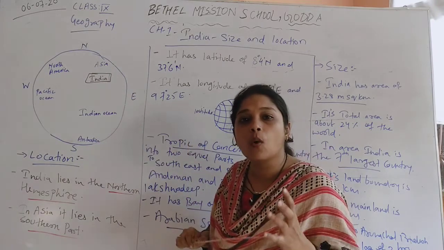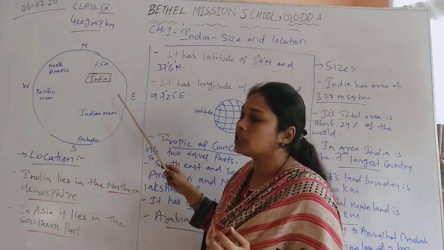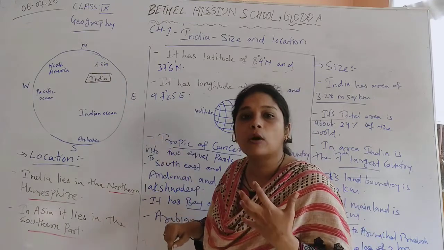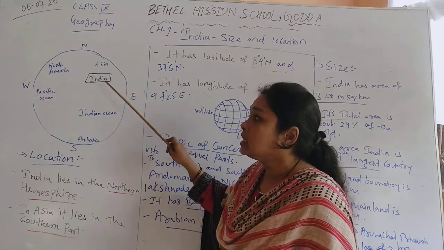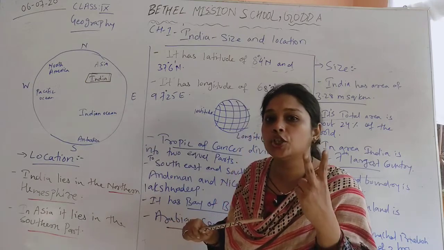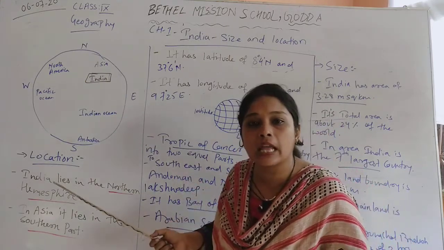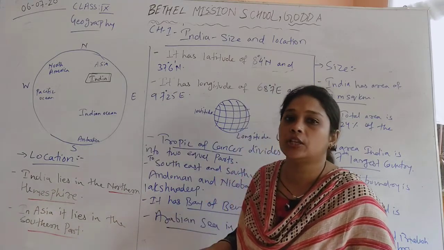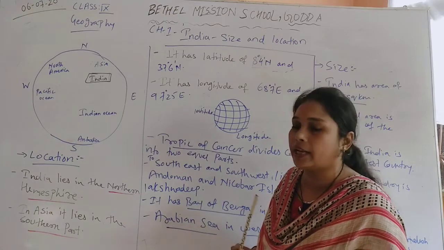So when we talk about the world location, India lies in the northern eastern hemisphere. And when we talk about the Asian continent, India lies in the southern part of it. So there are 2 locations of India.